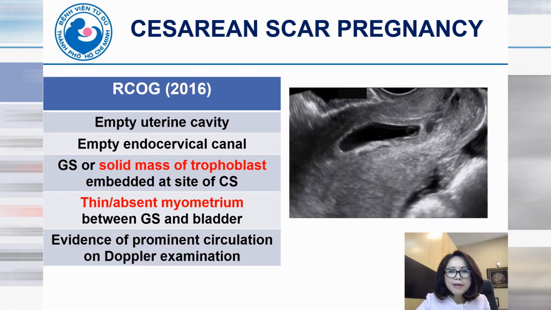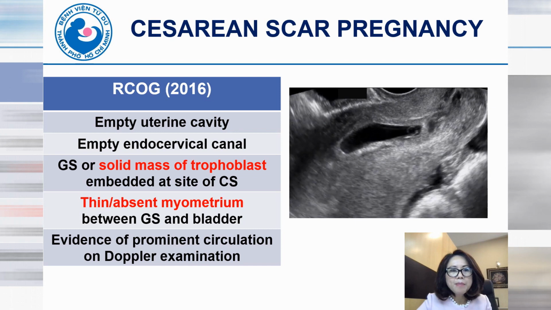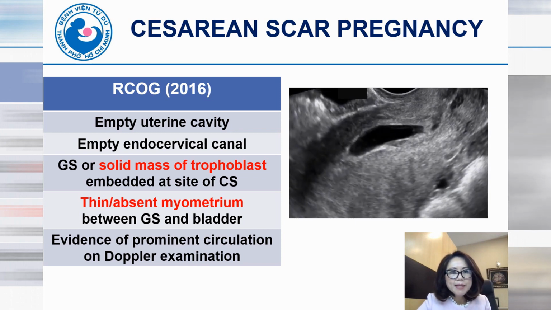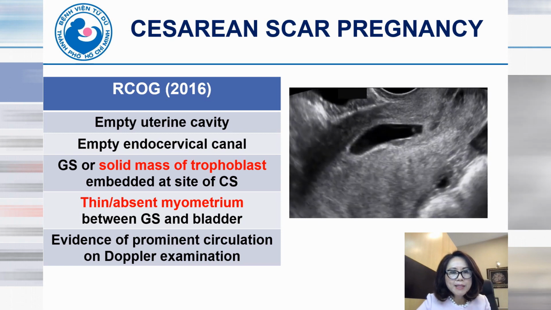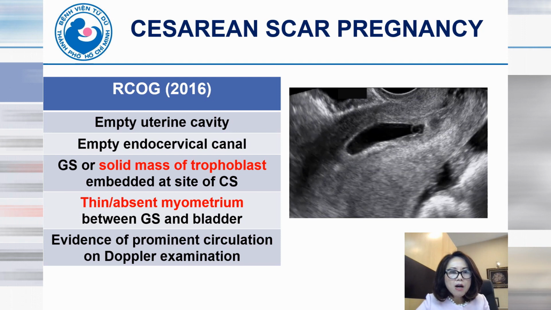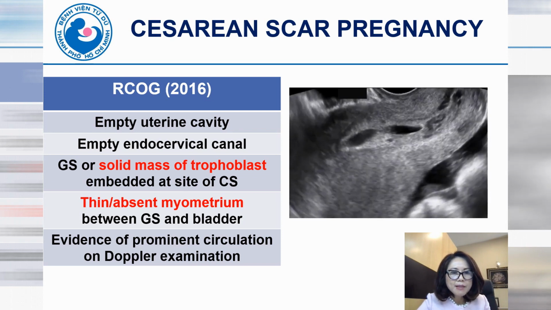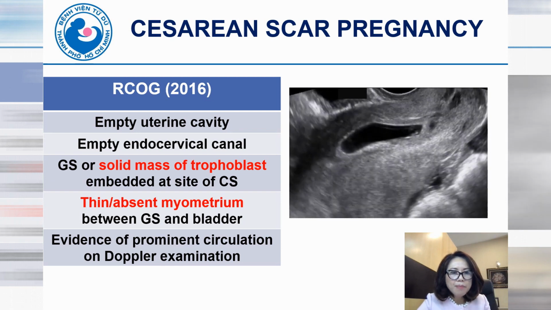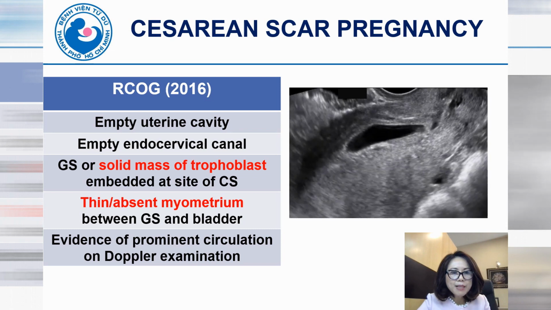Ultrasound criteria for diagnosis suggested by Kaelin Agten in 2016 include an empty uterine cavity and an empty endocervical canal. We can see the GS or a solid mass of trophoblast embedded at the site of the cesarean section. The myometrium between the GS and the bladder is thin or absent. And on color Doppler, we can see evidence of trophoblastic circulation.